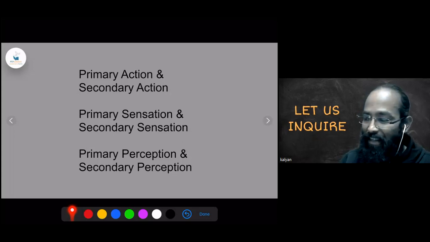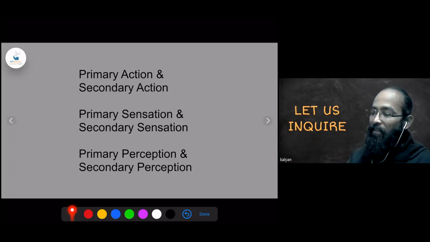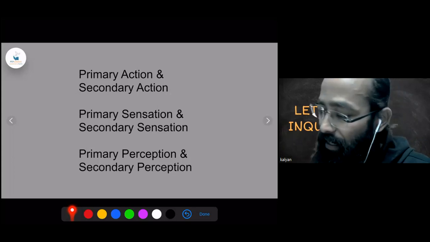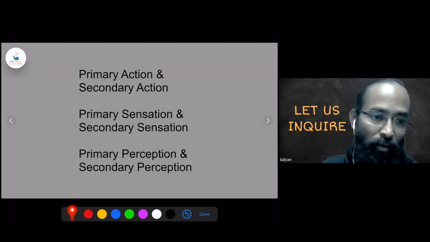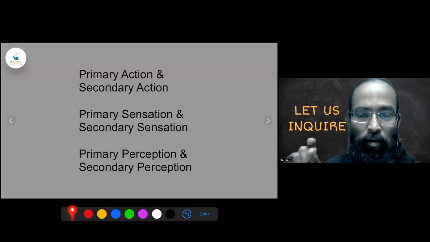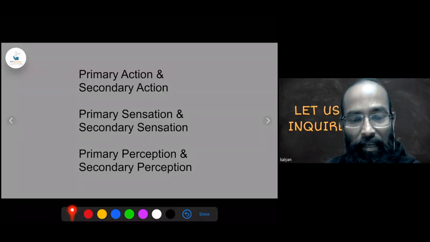So here, the action, sensation, perceptions are categorized into primary and secondary. If it is a natural flow, then it is a primary action. If it is a reverse flow, that means the action.